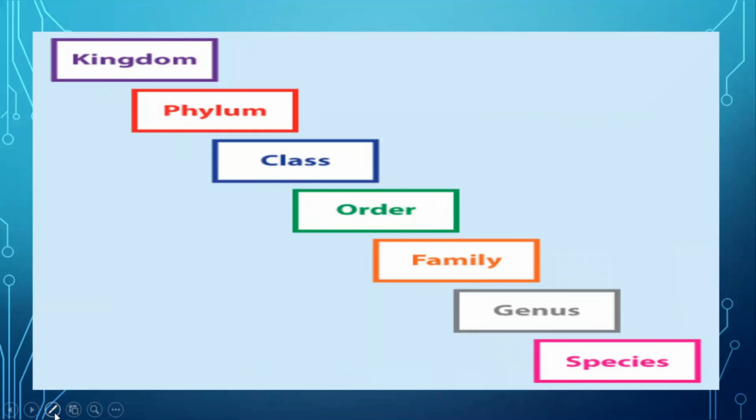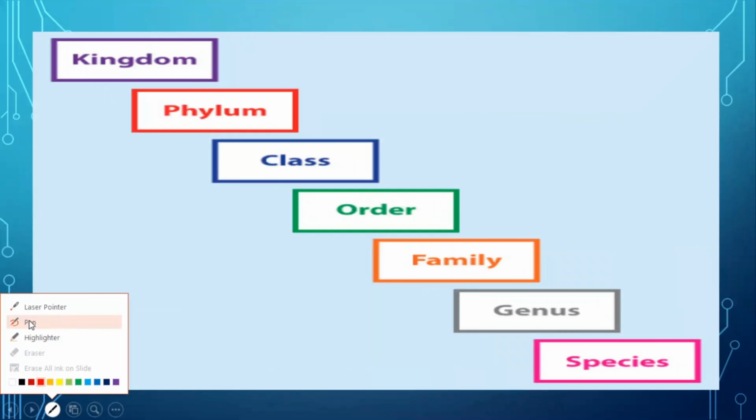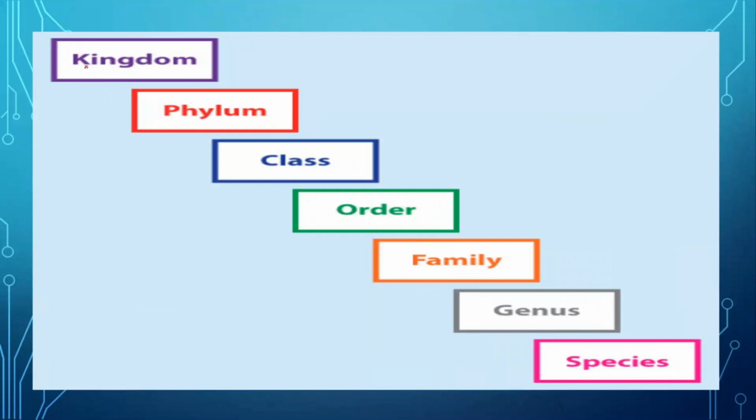In this slide we can see the different categories of classification in the animal or plant kingdom. This consists of, at the top, kingdom, then phylum or division, then class, order, family, genus, species. Species is present at the lowest bottom level, and in this way these are the categories or taxa in which the classification occurs.